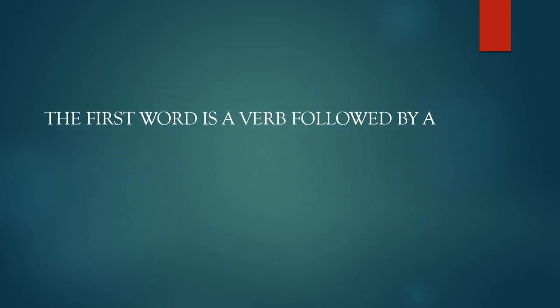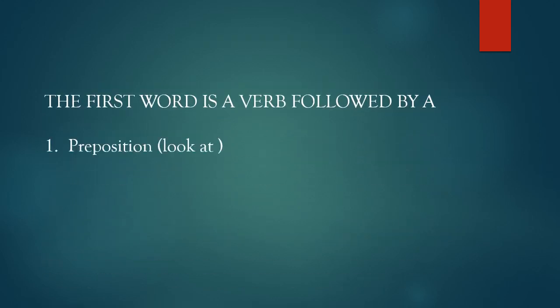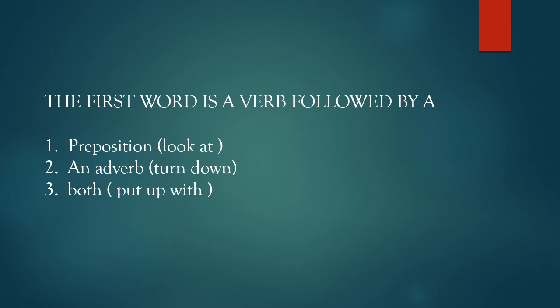So in a phrasal verb, the first word is a verb followed either by a preposition or by an adverb, and in some cases the verb is followed by both a preposition and an adverb. For example, look at. Look at is a phrasal verb in which look is a verb and at is a preposition. Likewise, in turn down, turn is a verb and down is an adverb. Put up with is a phrasal verb which has both the preposition and adverb within it. When it is in a phrasal verb, the preposition does not function as a preposition or adverb, and it has a separate meaning.